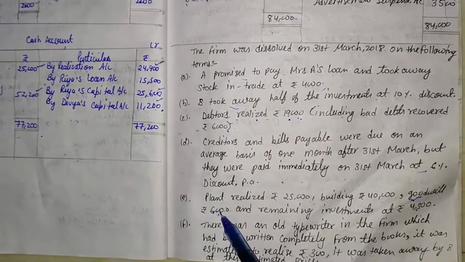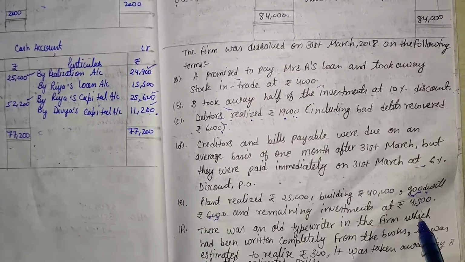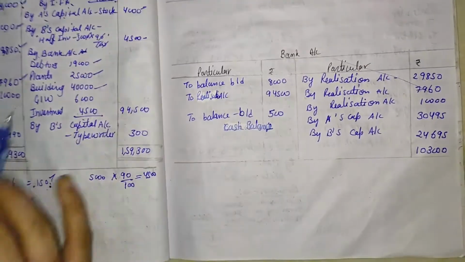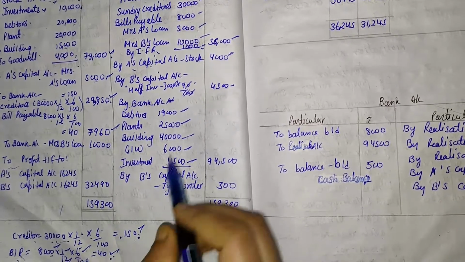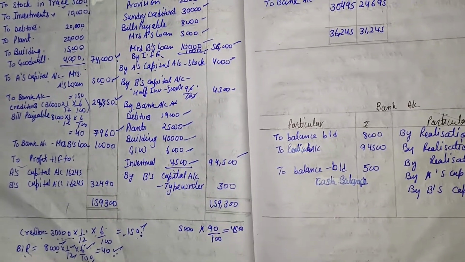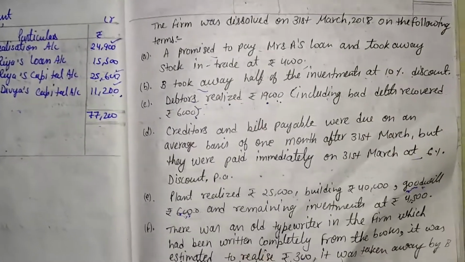So here, 6,000 for goodwill and 4,500 for investment. Total of this is 94,500. Then we come to the next additional information that is also given in the question.